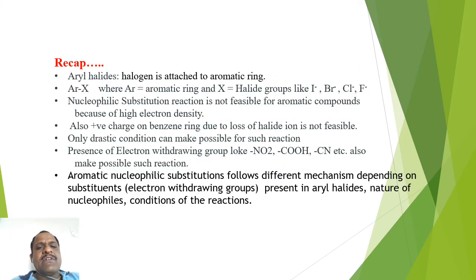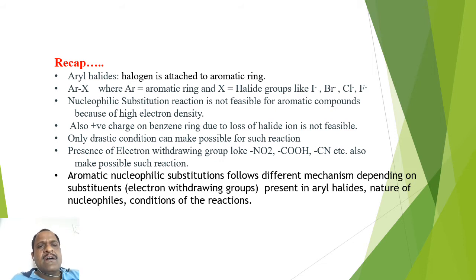So yesterday we saw aryl halide is a halogen derivative of aromatic compounds, or when halogen is attached to an aromatic ring then it is called an aryl halide. For example, when a halogen like iodine is attached to benzene then it is called iodobenzene. If Cl, that is chlorine, is attached to benzene it is called chlorobenzene, right?